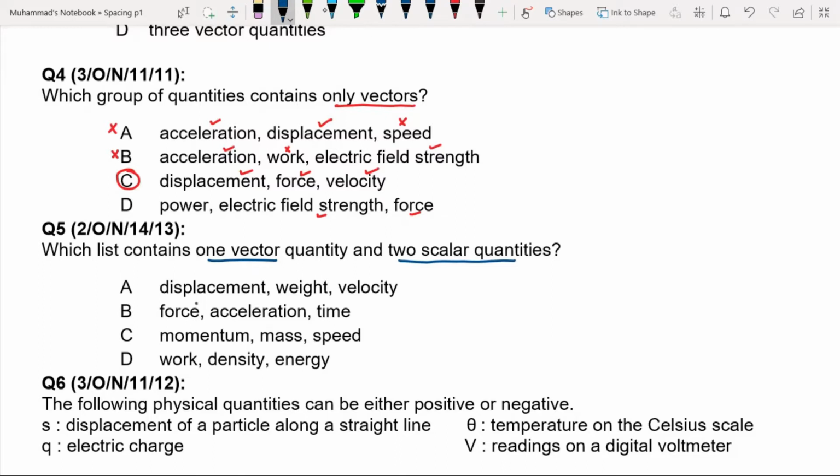So two vectors, one scalar. So A and B both are incorrect. In C, momentum is vector, mass is scalar, speed is scalar. So C is correct. D is also incorrect.